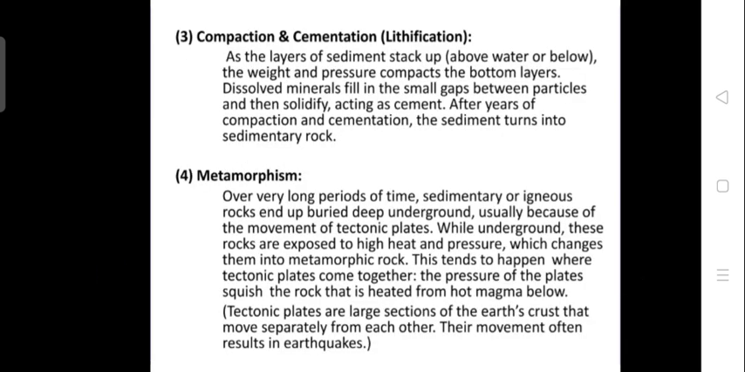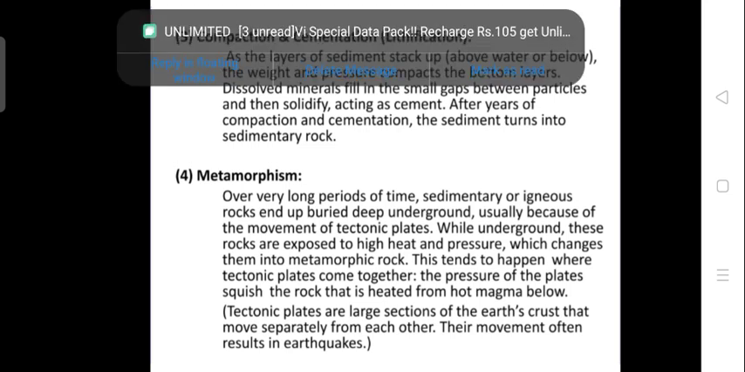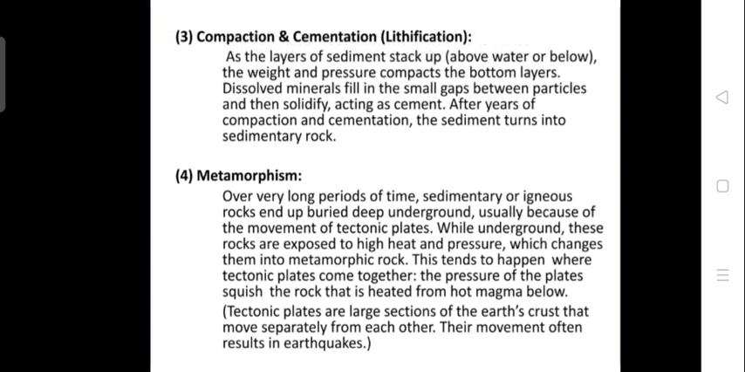hard. That is known as cementation and compaction, where, when the forces decrease, these are deposited above or below the water, and with the weight and pressure from both sides, slowly the gaps between them are filled by the minerals or nutrients from the water, whatever it is, and they slowly undergo the process of compaction and cementation, and slowly change into a sedimentary rock.